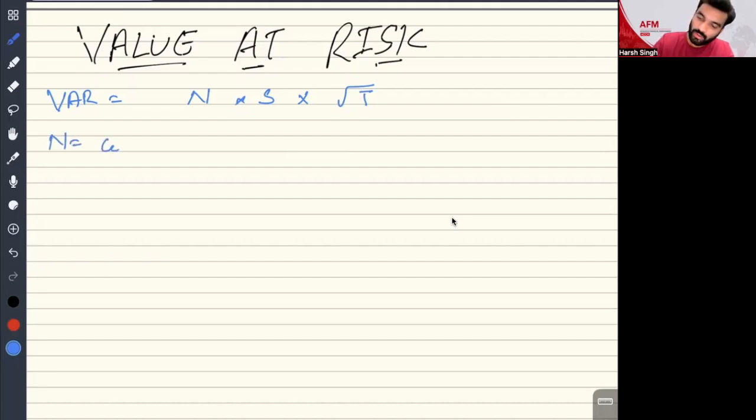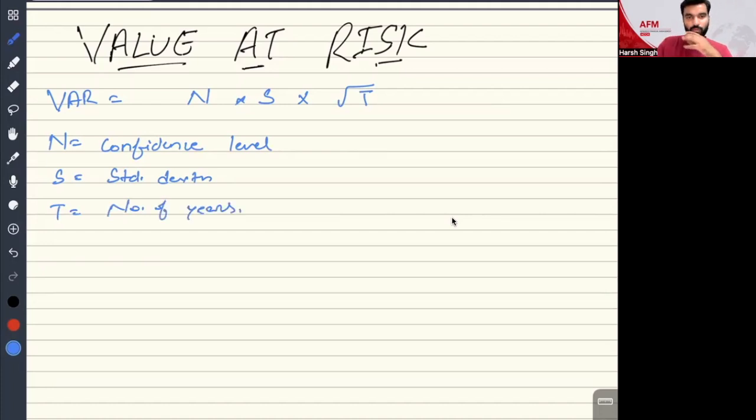N is equal to the confidence level, everyone. S is equal to standard deviation, the standard deviation of project returns. And T is the number of years. So this is the formula of value at risk, everyone.